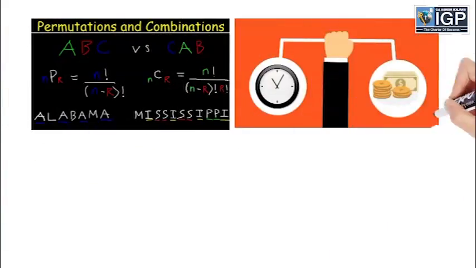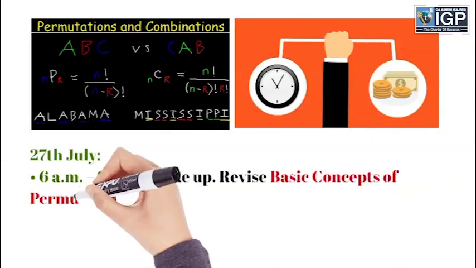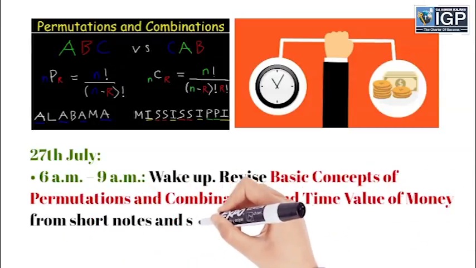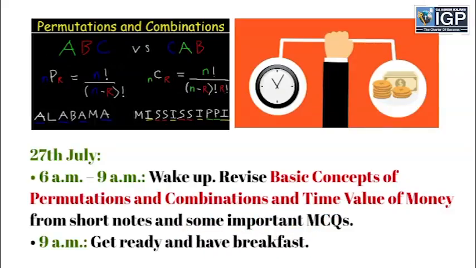On 27 July, wake up at 6 am and revise basic concepts of permutations and combinations and time value of money from short notes and some important MCQs till 9 am. At 9 am, get ready and have breakfast.